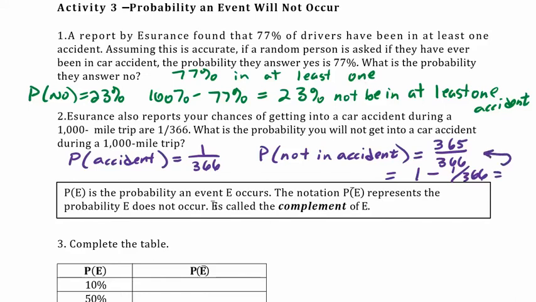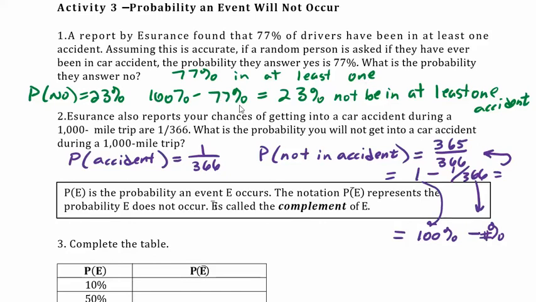If you write that 1 as a percent, that's 100%, and whatever percent this is, we would subtract that percent, just like we did up here with the 77% from 100%.